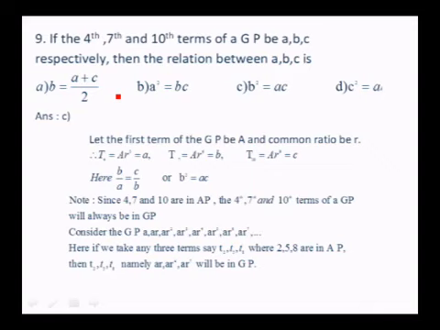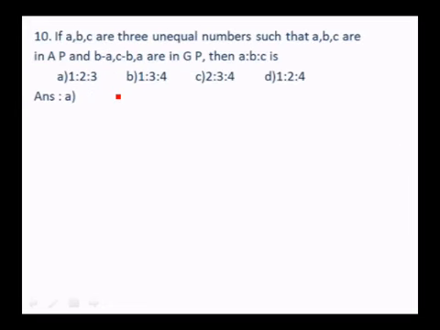The option B square is equal to AC. So next one, 10th one. So let us go to the 10th question. If A, B, C are three unequal numbers so that A, B, C are in AP and B minus A, C minus B, A are in GP, then A is to B is to C is, you have got four options: 1 is to 2 is to 3, 1 is to 3 is to 4, 2 is to 3 is to 4 and 1 is to 2 is to 4.